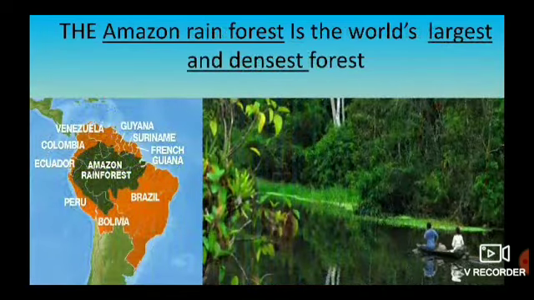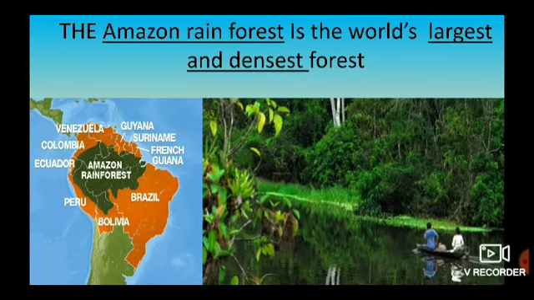Next, we have the Amazon forest. The Amazon rainforest is the world's largest and densest forest. In area, it is the largest forest in the world. And what do you mean by dense, children? Dense means it is entirely covered with plants and trees, a very thick forest. The thickness is called a dense forest. Okay, children? The Amazon rainforest is the world's largest and densest forest, and where is it? It is in South America.